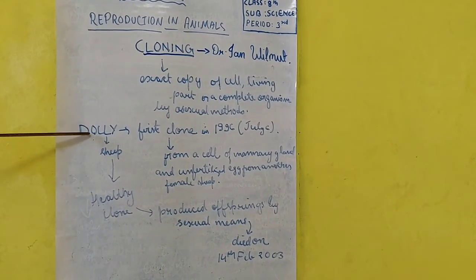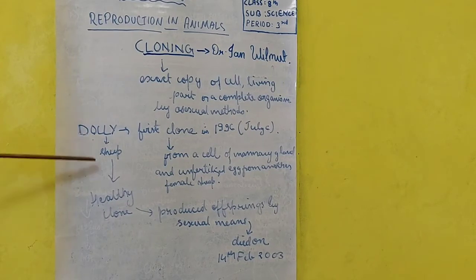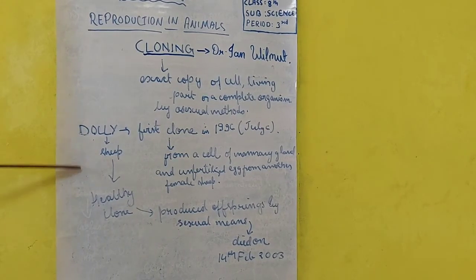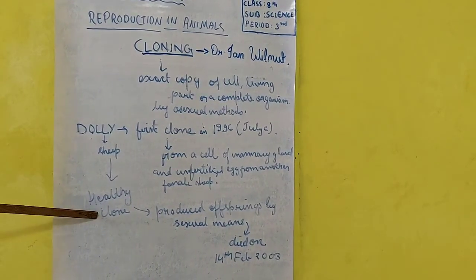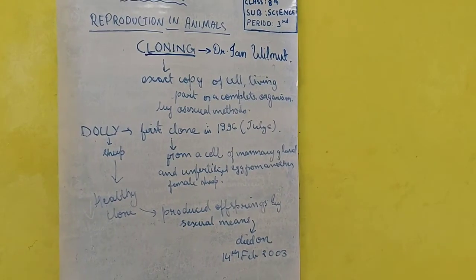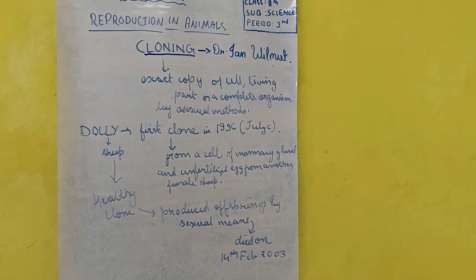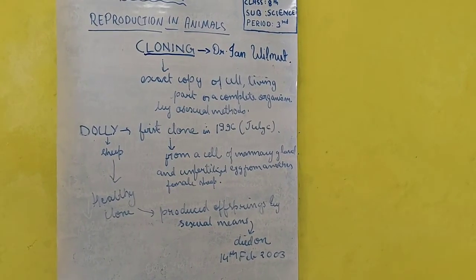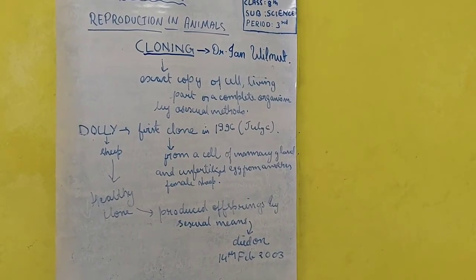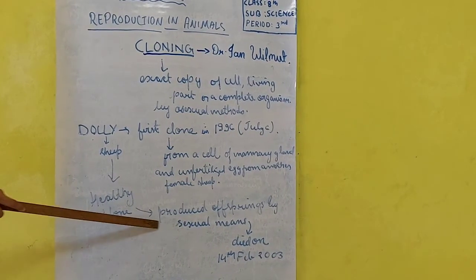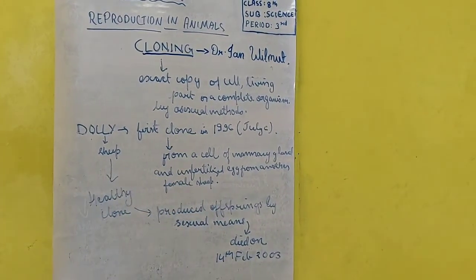Clear? Dolly was produced, and obviously Dolly was a healthy clone, and after taking birth, it did not do anything by artificial means. Normally, like a normal sheep, it produced many offspring, by mating with another partner and then forming the offspring.